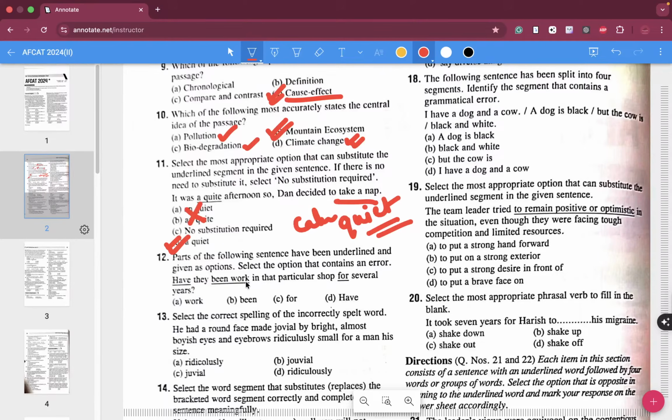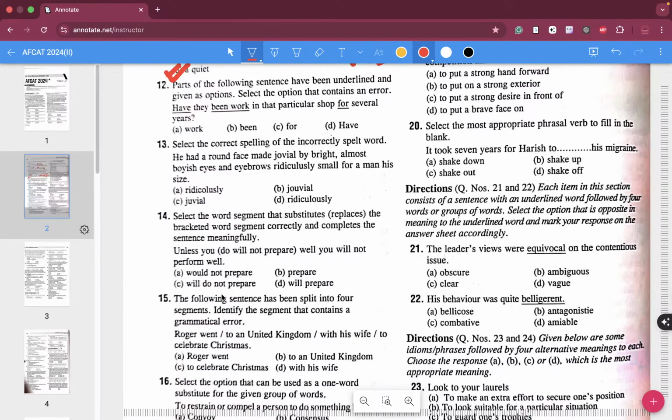Have they been work in a particular shop for several years, right? Absolutely, I'm not a grammar Nazi, but how do I find out the mistakes in the grammar is that I try to read it and I try to find out where exactly the friction is.